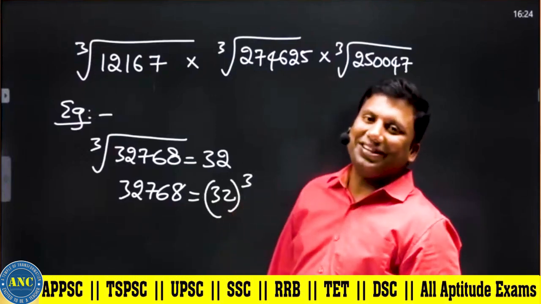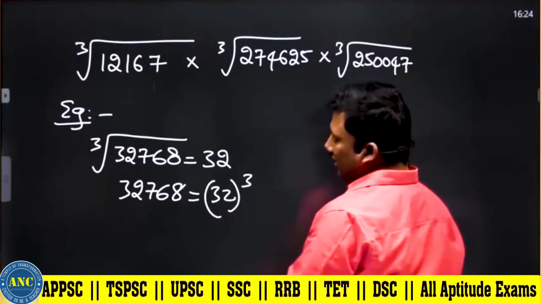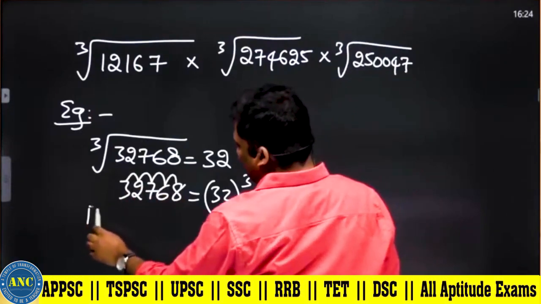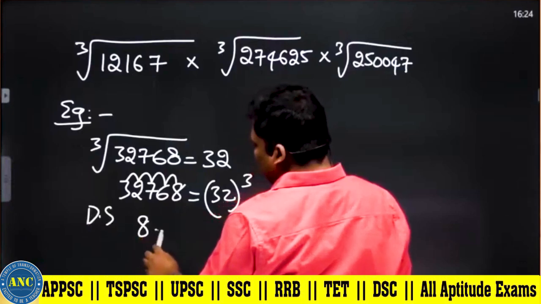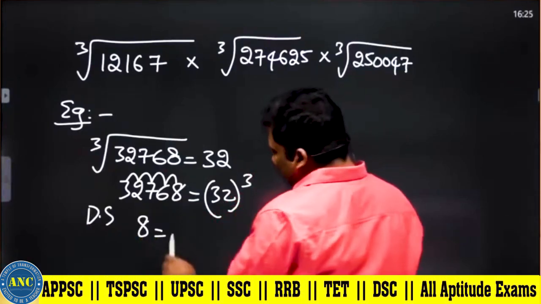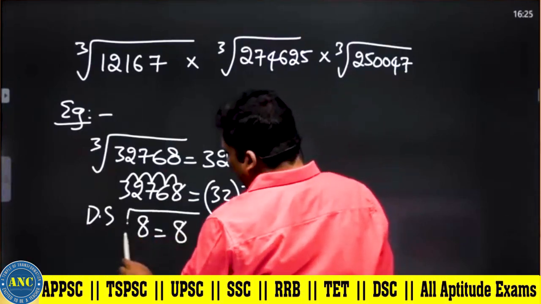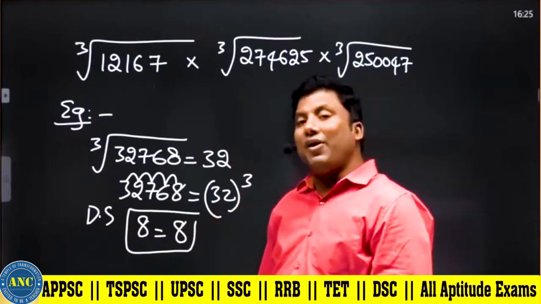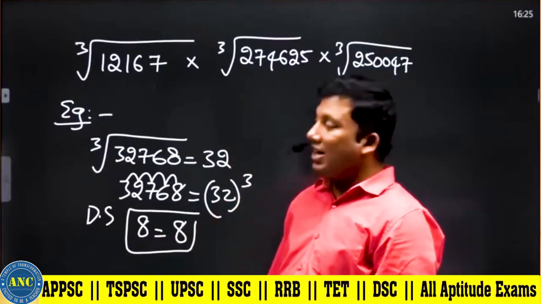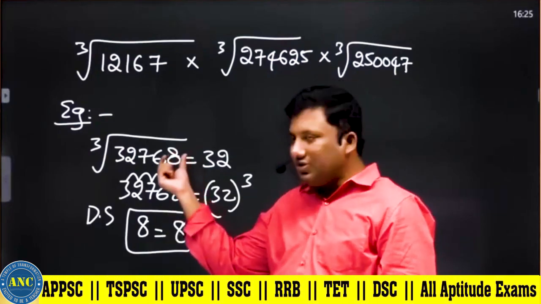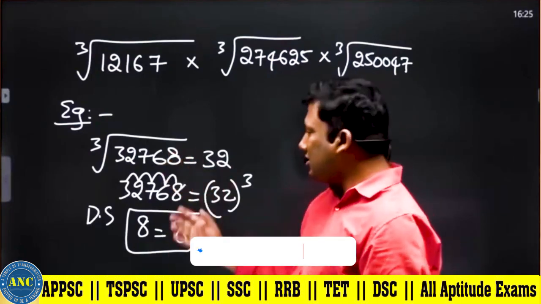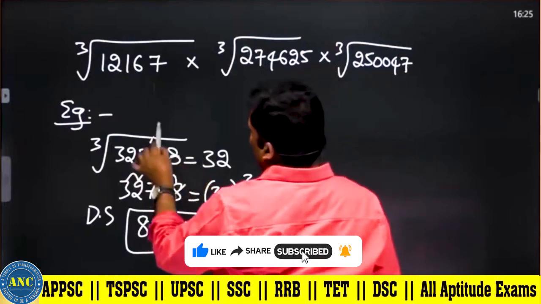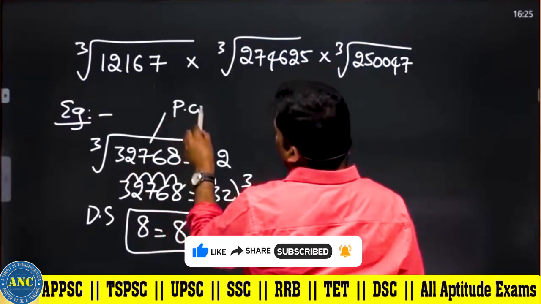How to use the digital sum for perfect cubes, we are listening. 3 plus 2 plus 7 plus 6 plus 8 is 26, and 2 plus 6 is 8. On the right side, 3 plus 2 is 5, and 5 cubed is 125, whose digital sum is 8. The digital sum is equivalent for the left-hand side as well as the right-hand side. So if there is a cube root, cube on both sides. But the first thing is, this will work for a perfect cube.